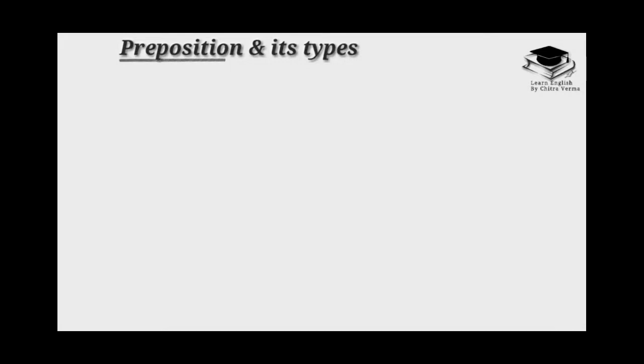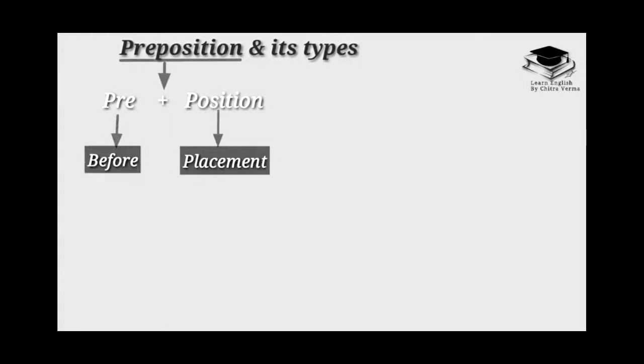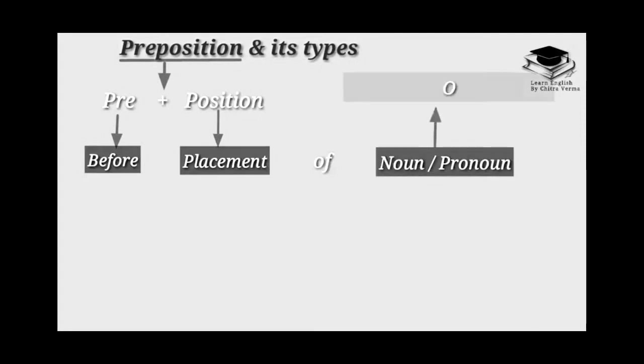Today we learn about preposition. Preposition is a combination of two words: pre, that means before, and position, that means placement. It is used before a noun or pronoun.